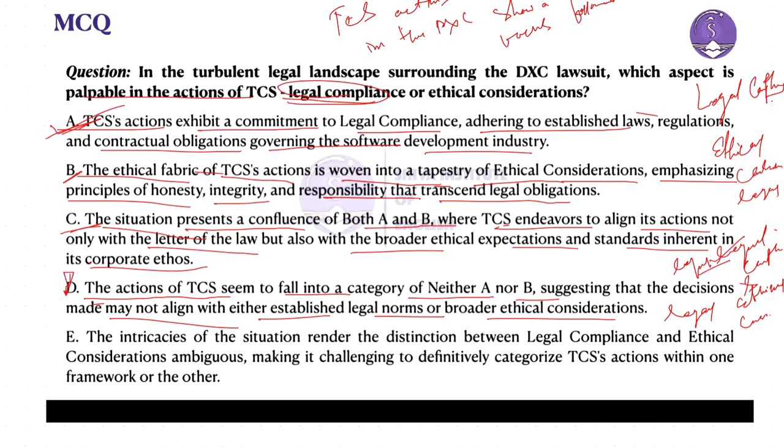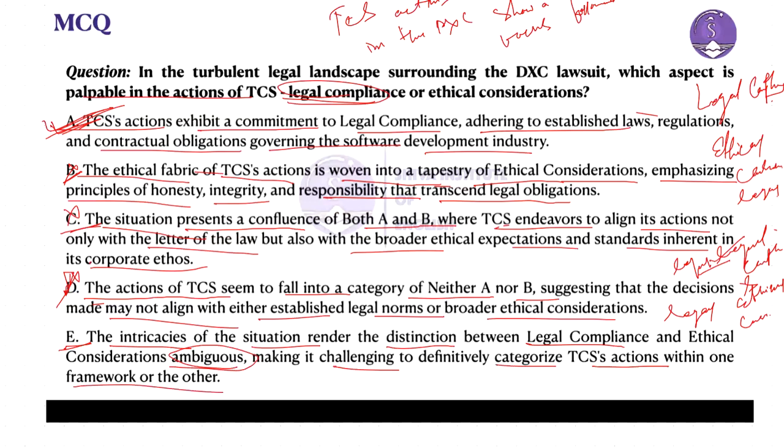Option C is also eliminated because it talks about both aspects, ethical and legal compliance, whereas the passage leans more towards legal, and option B only talks about ethical. Option A states legal compliance, which seems correct for the question. Option E states the intricacies of the situation make the distinction between legal compliance and ethical consideration ambiguous, making it challenging to definitively categorize this action within one framework or the other.